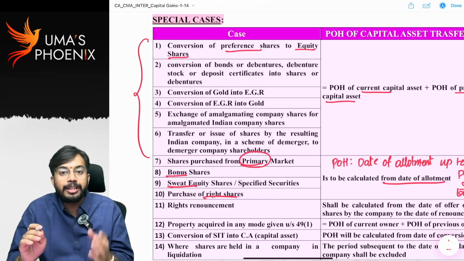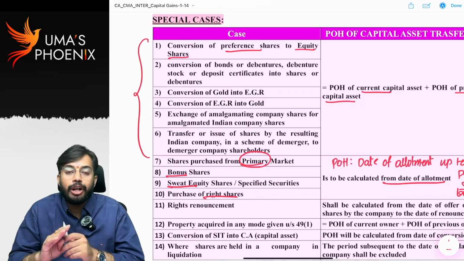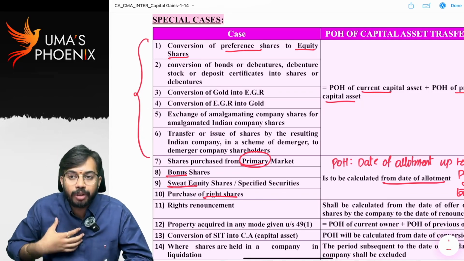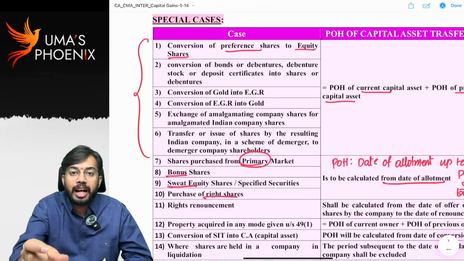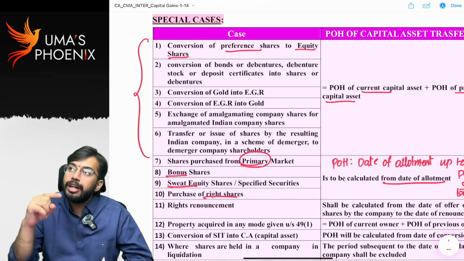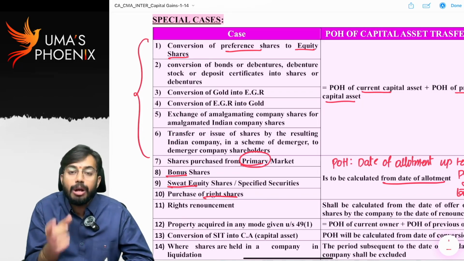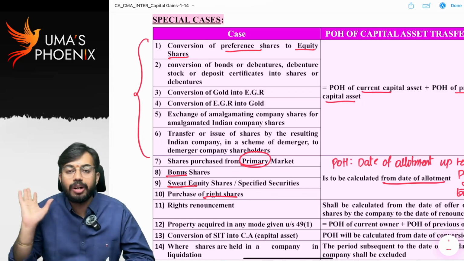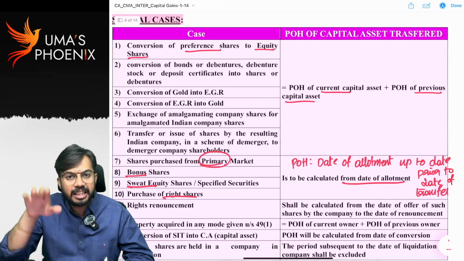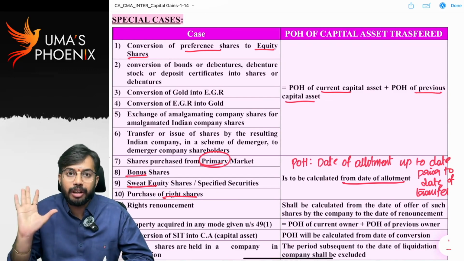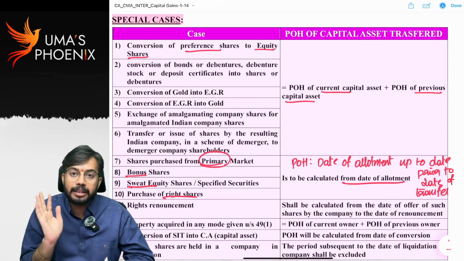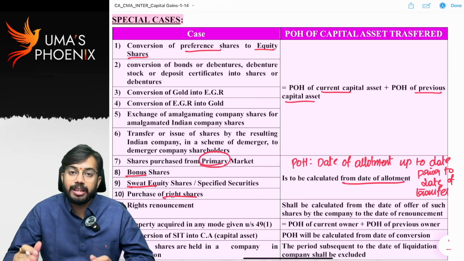So in all these cases, gold is converted into electronic gold receipt. I have 1 kg of gold. I have submitted. I took 1 kg electronic gold receipt. Tomorrow I sold electronic gold receipt. Period of holding of electronic gold receipt is equal to period of holding of electronic gold receipt plus period of holding of physical gold. Are you able to understand? So in these 6 cases, period of holding is equal to period of holding of current capital asset plus period of holding of previous capital asset.